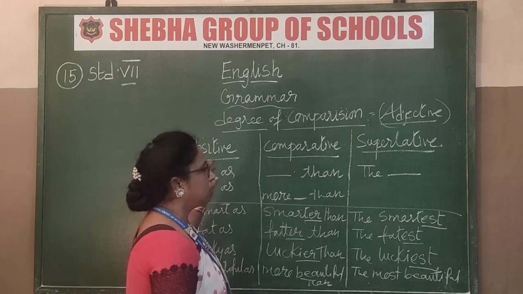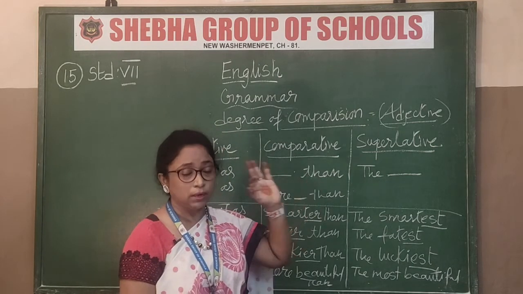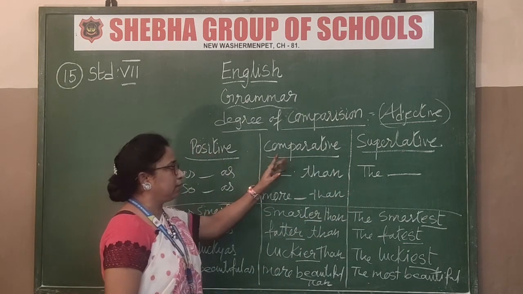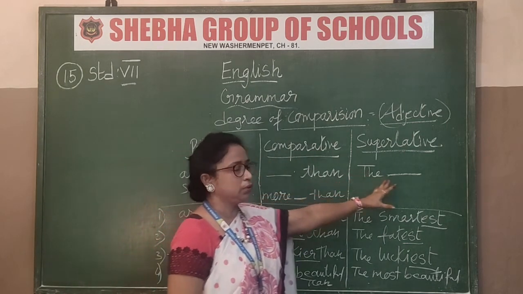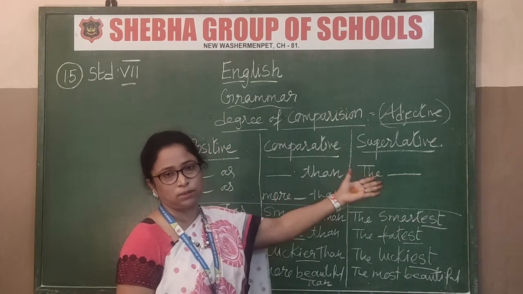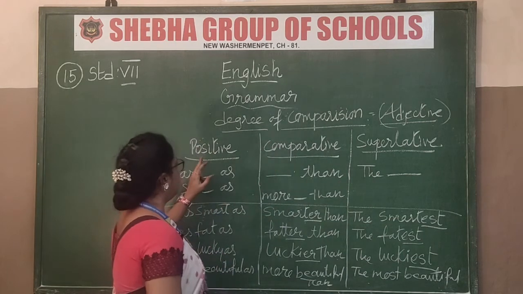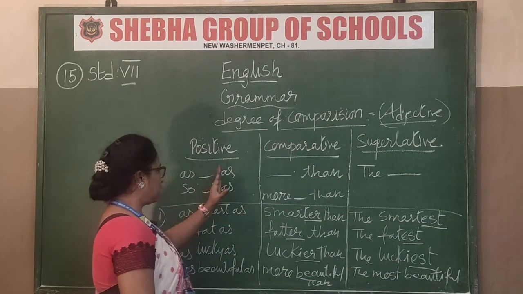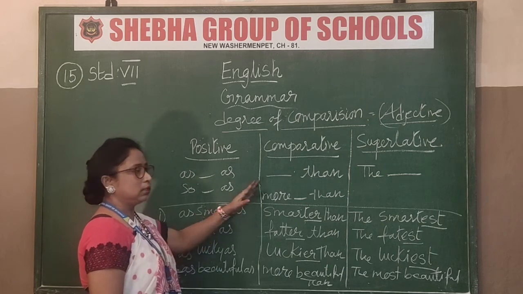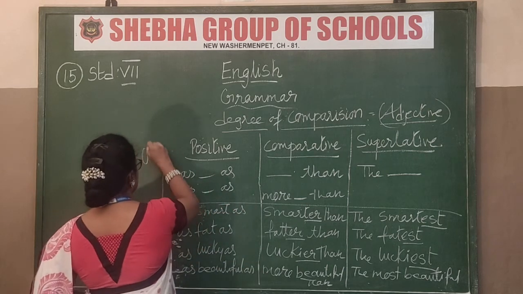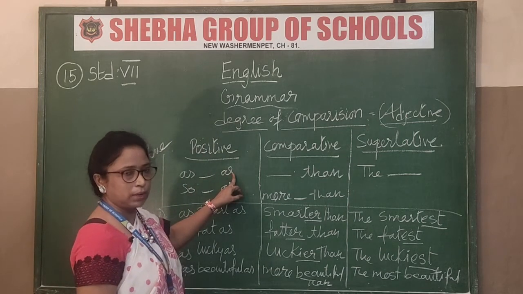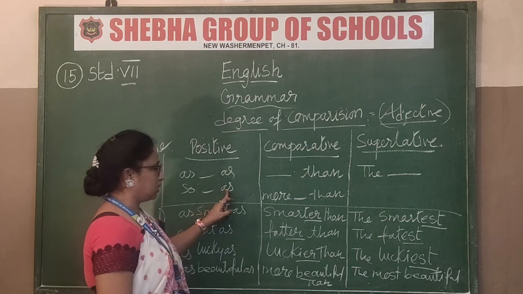Now, how do you use it? What are the 3 varieties of degrees of comparison? That is positive, comparative, and superlative. This part is the work given to you, but without this explanation it is not possible to study. Now, positive. What is positive? The root word is given. For example, one word is given to you. These are the clues. The first part I have given you is the clue. How to write it? As dash as, or so dash as.